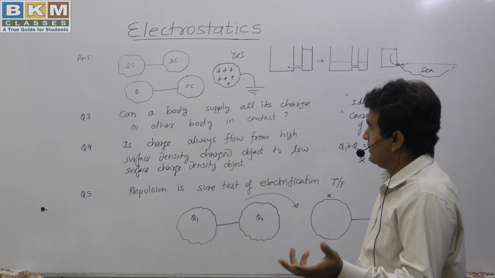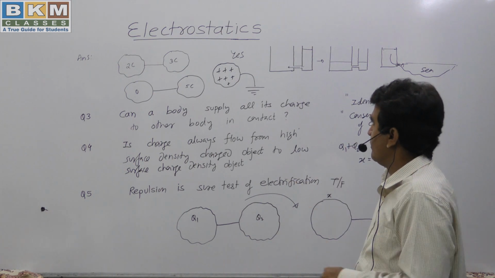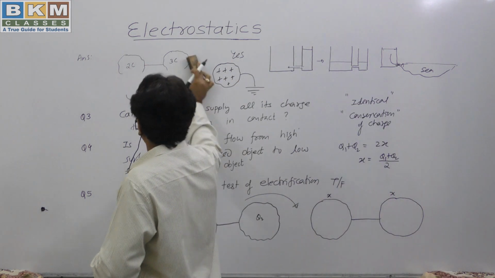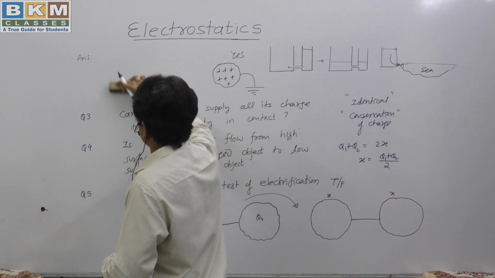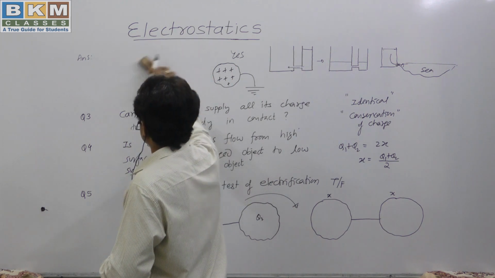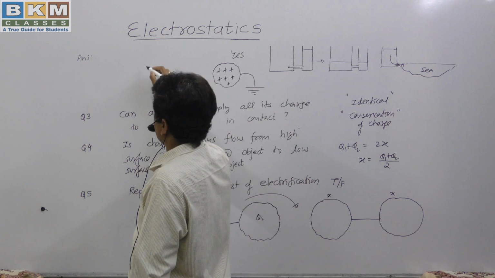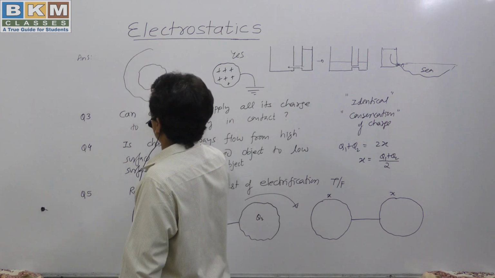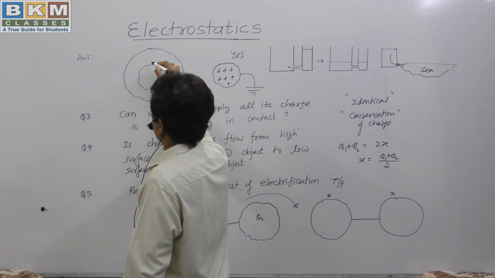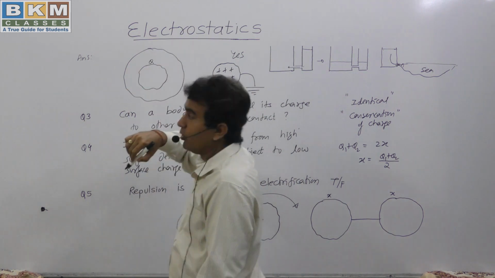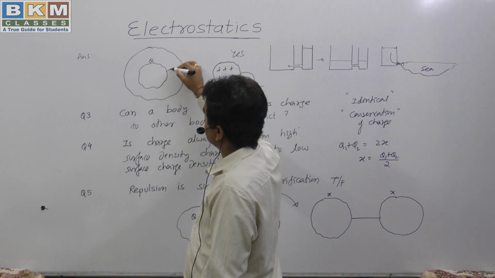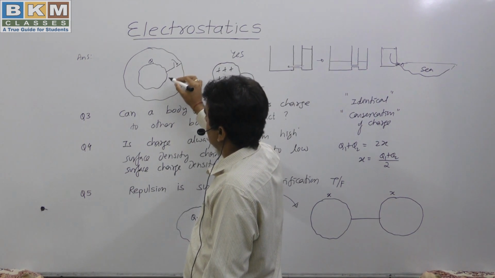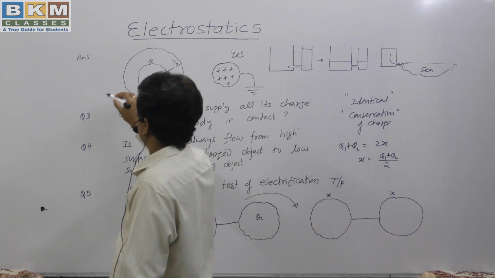One more example that can be given here. Just for your information, this is also practical, you can do this. When we have a charged body inside another body, and you connect them, the whole charge of the body goes to the outer body.